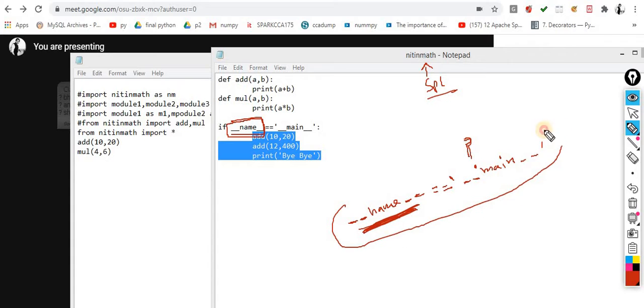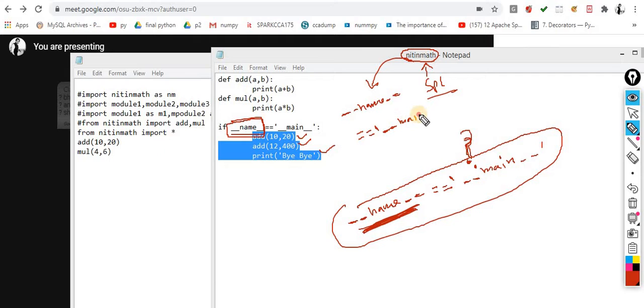When this condition is true, at that time you are supposed to execute these lines. Now the question is, when will this condition be true? This condition will be true if you are directly calling it. Whenever you directly call any module or file, in the backend the __name__ variable is automatically created, and the value __main__ is assigned to it. That means it is being called as a main program.